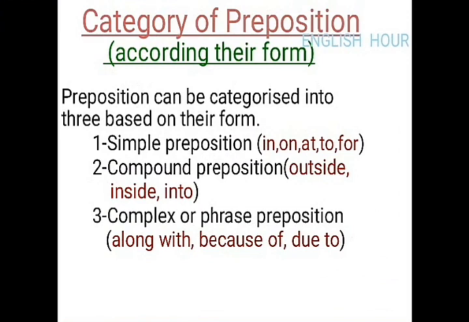Now, category of preposition. Prepositions can be categorized into three based on their form. First, simple preposition, second, compound preposition, and third, complex or phrase preposition. So what is the simple preposition? Dear students, simple preposition means single word prepositions are called simple prepositions. For example, in, on, at, to, for. These are the single word prepositions. So it is the simple preposition.